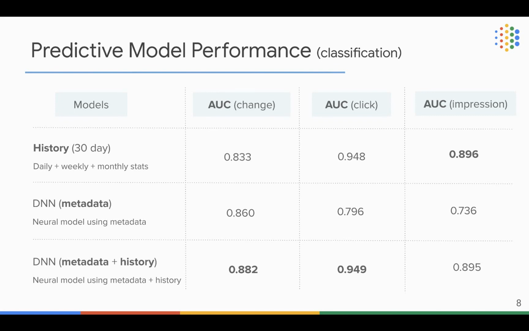In the third row, we combine both metadata features and history features. Our evaluation is built on the ROC-AUC metric. According to this table, you can see that combining metadata features and history features helps improve the AUC metrics, particularly on the price change prediction, so this feature combination will be set as the default for our neural predictive models.